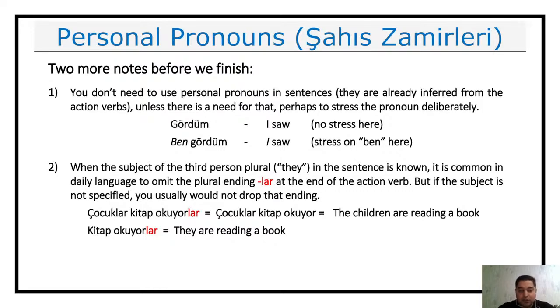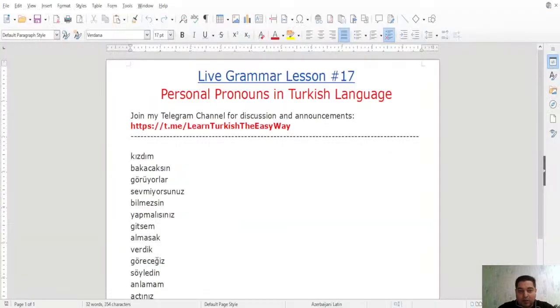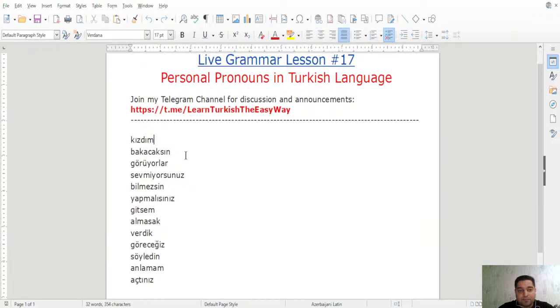So these are basically the things that I wanted to cover about the personal pronouns. Let's look at this practically and very quickly. How do we determine it? So kızdım, you see the first verb here, it is past tense. Kızdı, di, it is past tense. And then we have the personal ending m, which is I. Kızdım means I got angry. Kızmak is to get angry. I got angry.